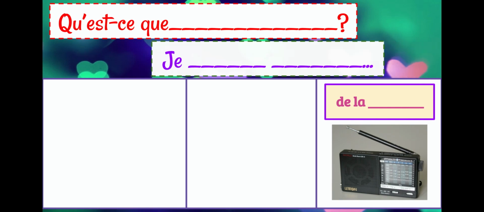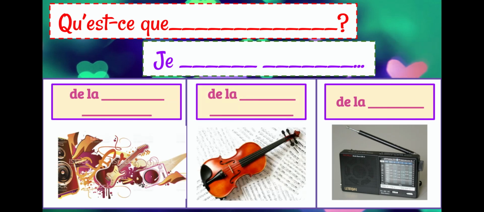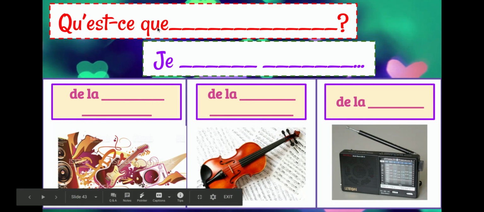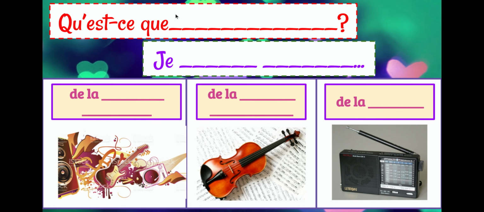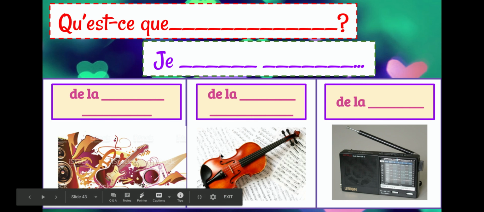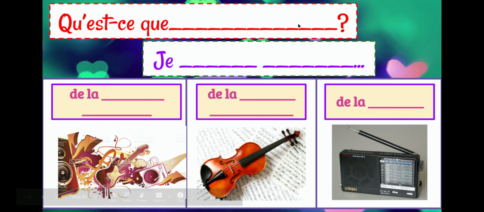All right, and I'm going to put all of these up here so we can go through them. So qu'est-ce que means what, and I'm going to give you part of this. So qu'est-ce que tu aimes? So what do you like? And then what verb should I put in here? What do all of these have in common? What do we do with them all? We listen to them. So the verb to listen needs to go in here, and that is the verb écouter.